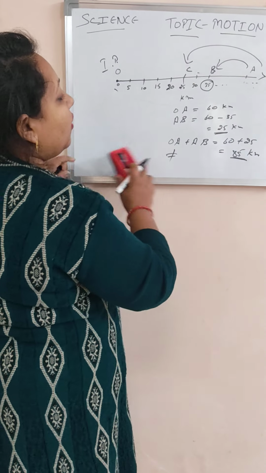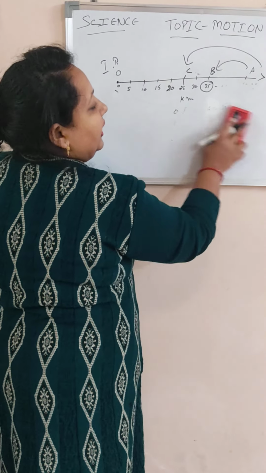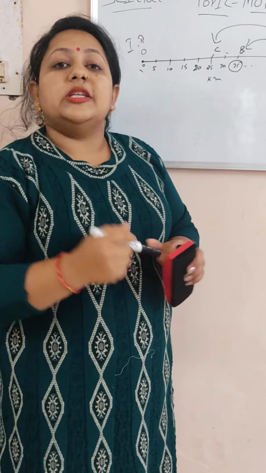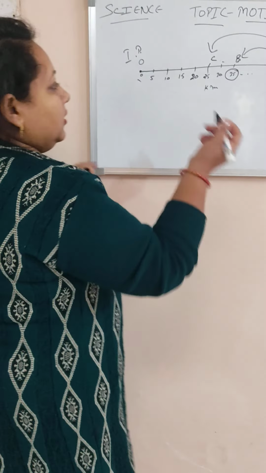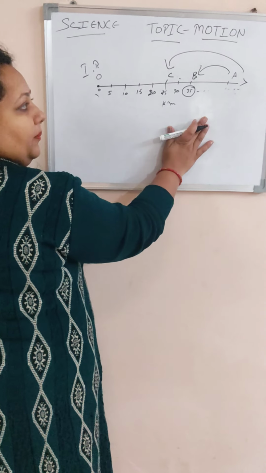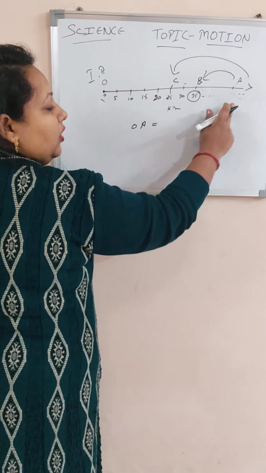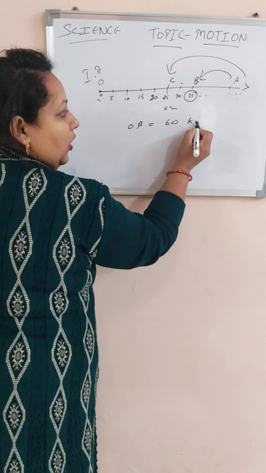Okay. Now here we can observe one more thing, that the displacement and the distance of the object cannot be the same. The displacement of the object can be 0, but the path covered cannot be 0. Let us take this example again. From O to A, the distance covered by the object is 60 kilometers.